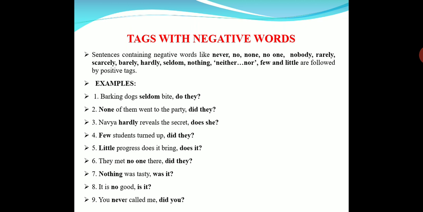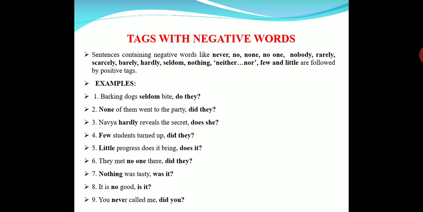Let's see examples. Barking dogs seldom bite. Barking dogs seldom bite means they don't bite at all. Barking dogs seldom bite, do they? None of them went to the party, did they? Went is the past tense, so we use did they. Navya hardly reveals the secret, does she?